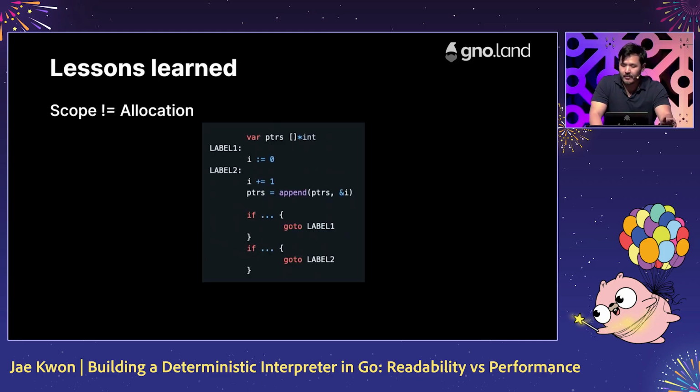Goto statements can also create implicit loops. And even without any new block of curly braces, you can end up allocating a new pointer depending on whether you go to below or above the declaration of the variable. So for this, we have to statically analyze the usage of the variable, the name, and if it's within a loop, goto, for, or range statement, we need to check to see whether the name is used in a closure or passed as a reference, and we have to allocate a heap item rather than just storing it in the scope's block space.